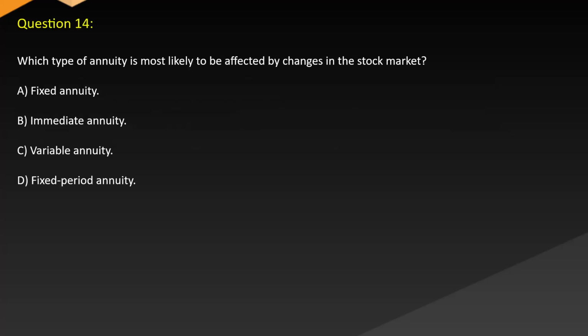Question 14. Which type of annuity is most likely to be affected by changes in the stock market? A. Fixed annuity. B. Immediate annuity. C. Variable annuity. D. Fixed period annuity.